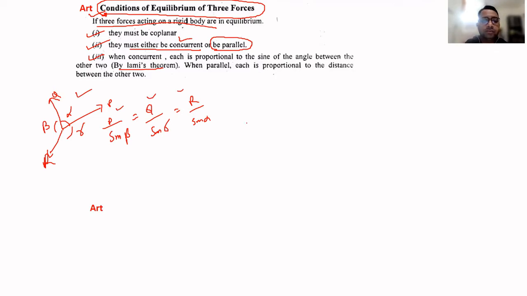And in the case of parallel forces, as we have discussed in the video lecture of parallel forces, if these are like parallel, then their resultant will act on the same side. This is the line AB, and C is the point where the resultant acts. Then each is proportional to the distance between the other two.